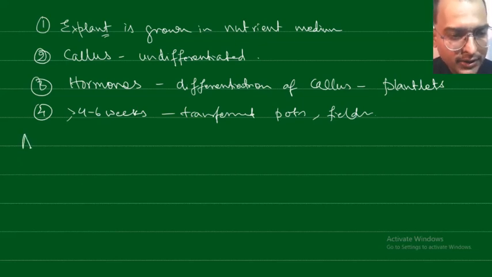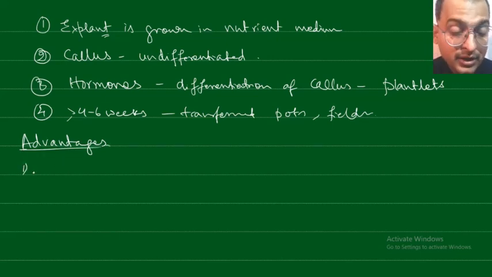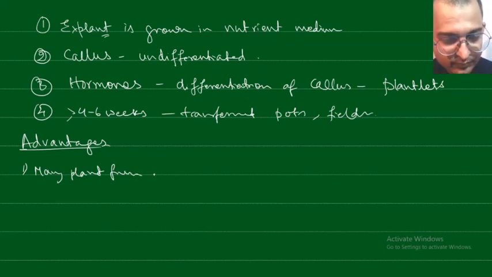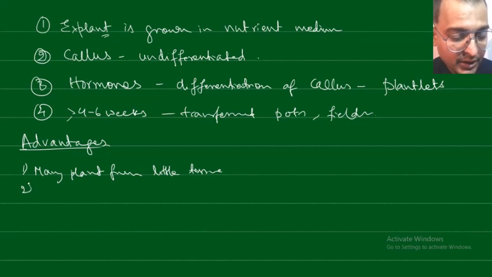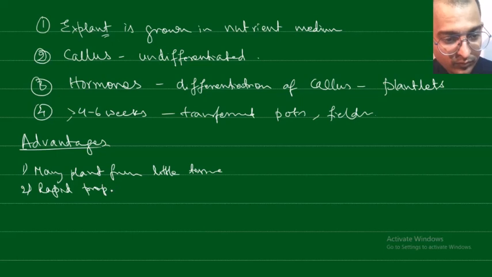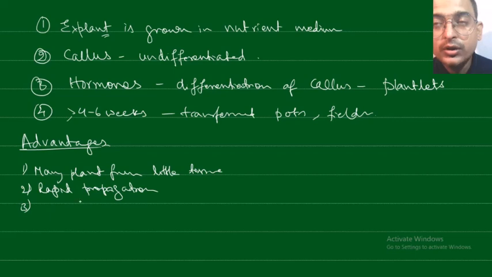What are the advantages of tissue culture? One, many plants can be obtained from very little tissue. Then there is rapid propagation. Otherwise you need to wait a lot of time for the plant to grow, produce fruits and seeds, and then from the seeds you germinate and all this. It takes a lot of time, right?